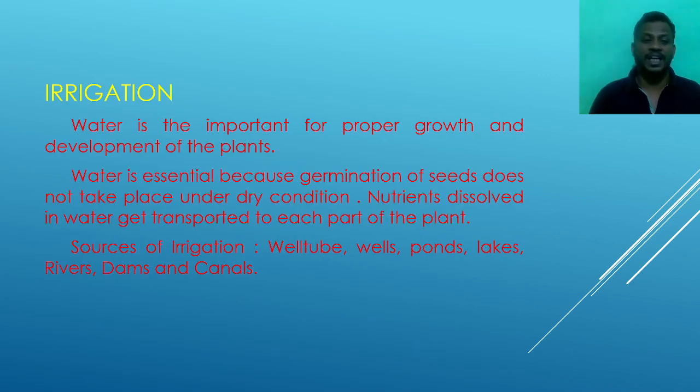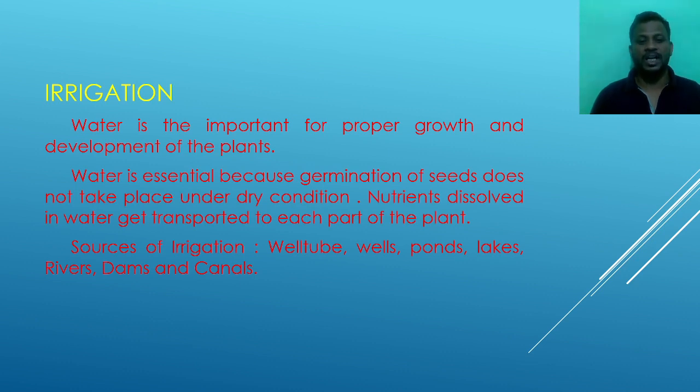Next one is irrigation. This is the next step. What is irrigation? Providing water is important for the proper growth and development of the plant. Just as we can't survive without water, the plant also can't survive without water. Water is very important for the plant's growth.